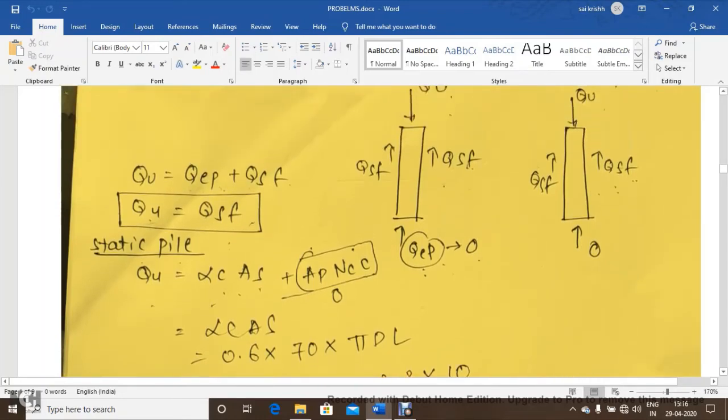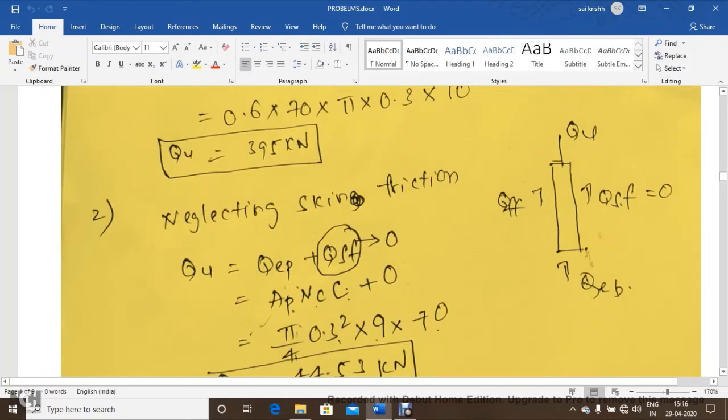Now I am neglecting frictional resistance, considering that end bearing resistance is present. So for calculation of the load carrying capacity, Qep plus Qsf, the skin friction I am keeping as 0. Qep is Ap into Nc into C. So end bearing resistance is the area of the pile multiplied by the bearing capacity factor, into cohesion.